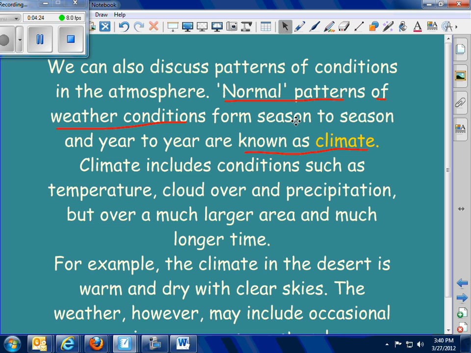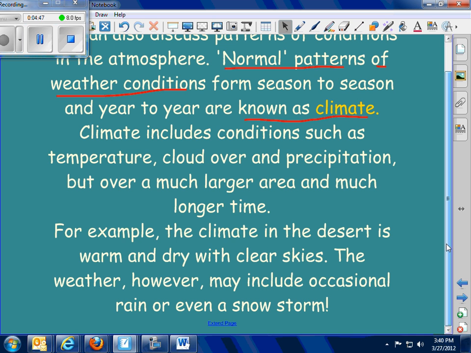It says form here, but it should say from season to season, year to year. Wisconsin's March climate tends to be colder, and we get quite a bit of snow. Well, that hasn't been the case this March because we've been in the 80s and 60s most days of the month, and we haven't had any snow, I don't believe. So climate is what it's like over time. An example would be climate in the desert is usually warm and dry with clear skies. However, you still can get snow or rain in the desert. It's just that climate is over time.